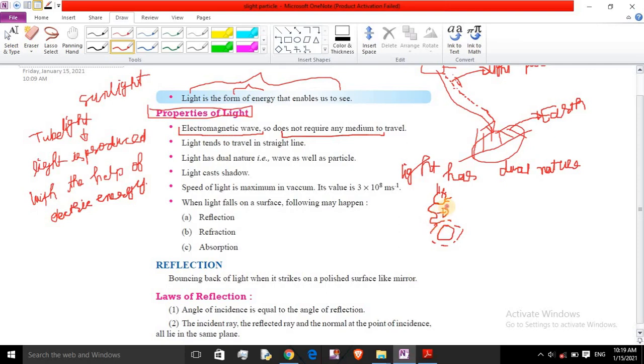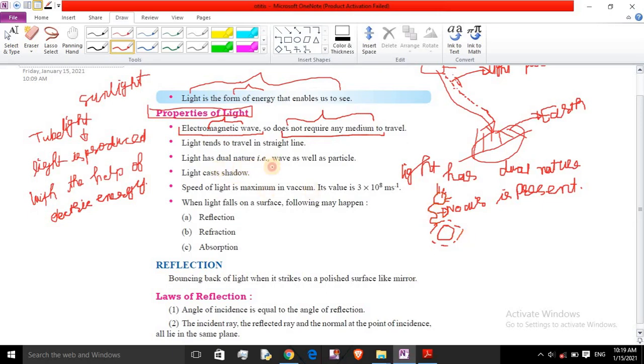In space no air is present; it is a vacuum. Still light is coming from the sun to the earth. It means it is an electromagnetic wave which does not require any medium to travel from the sun to the earth.